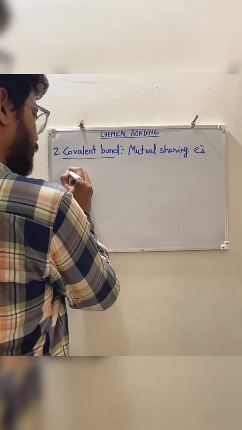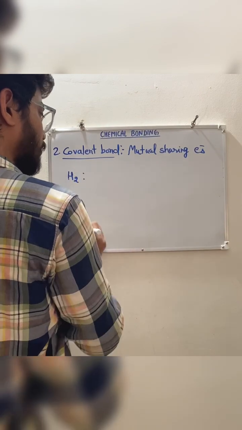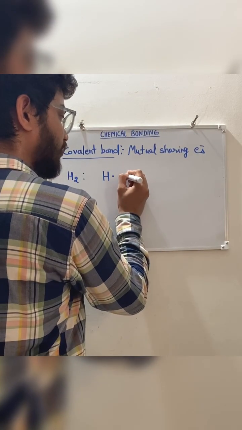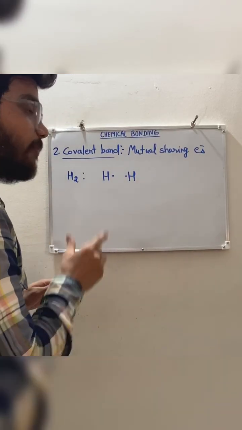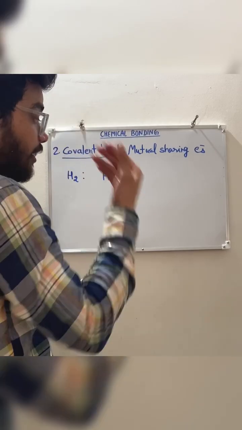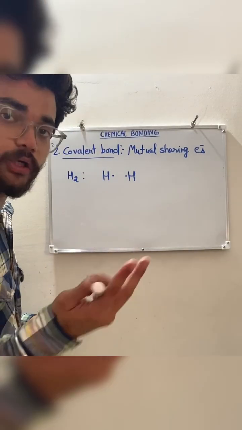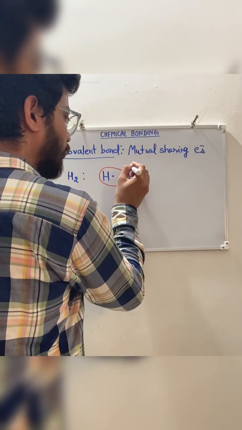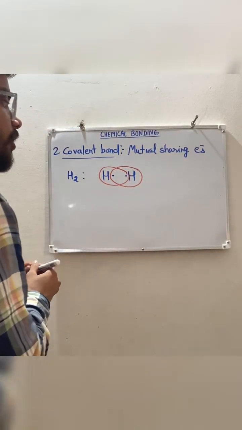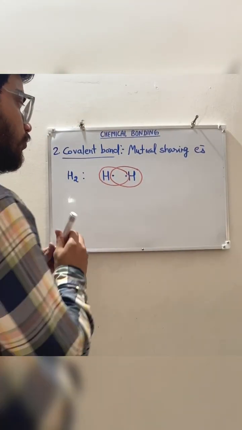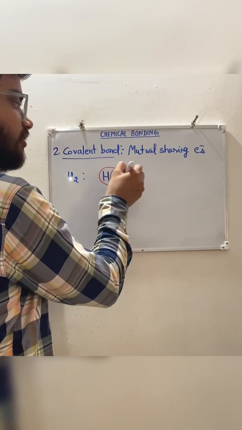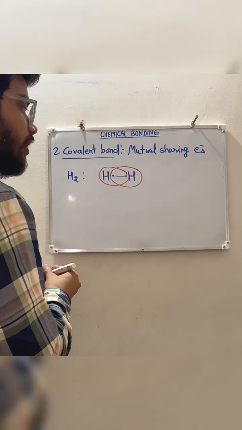For example, the H2 molecule: this hydrogen has one electron and this hydrogen has one electron. Except hydrogen and helium, every element must be surrounded by 8 electrons, and hydrogen and helium must be surrounded by 2 electrons. So each hydrogen needs 1 electron to form a hydrogen molecule. 2 electrons is equal to 1 bond, so this is a bond between 2 hydrogen atoms.